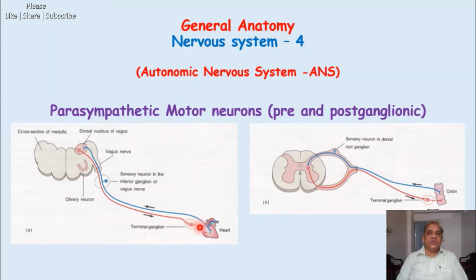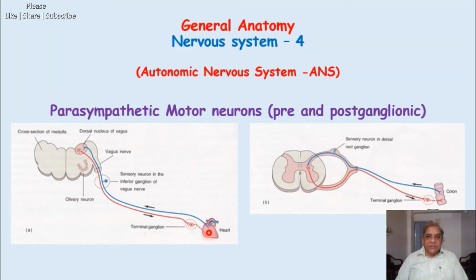Then close to the viscera, since it is a vagus nerve, it will form a plexus here, and the postganglionic neurons are located here, which will send their axons to supply the muscle of the heart, that is the cardiac muscle. These axons supplying the heart are non-myelinated, just like in the sympathetic.